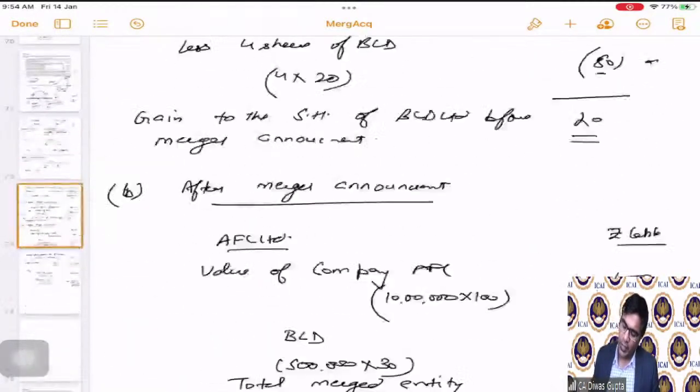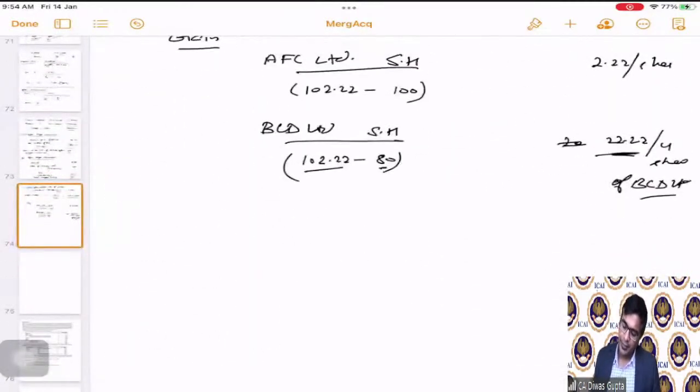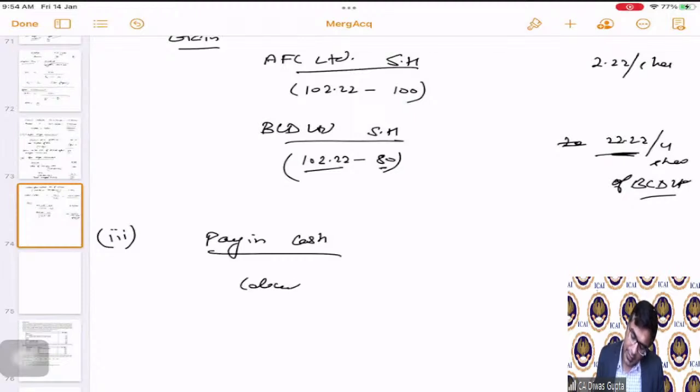Now see, students, third part is totally a separate part. They are saying pay in cash, then calculate EPS and PE ratio existing one.